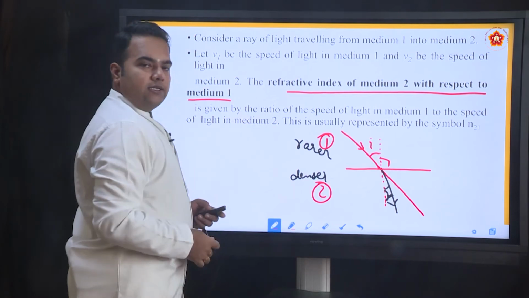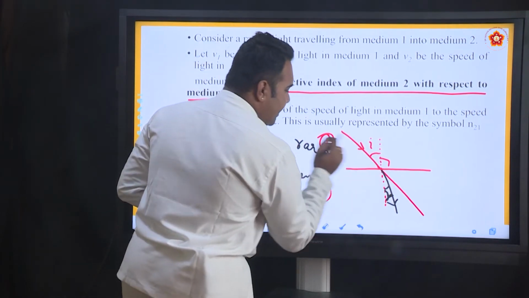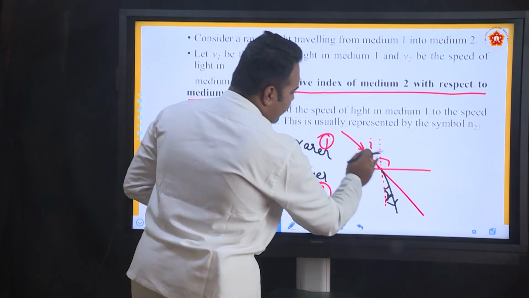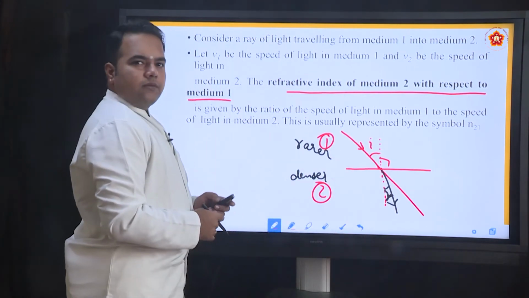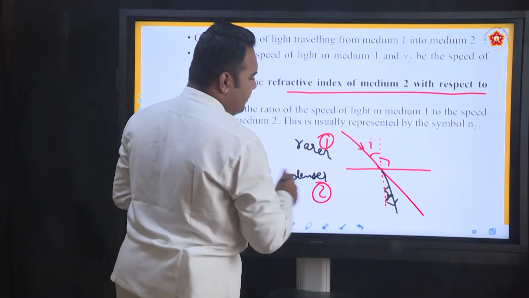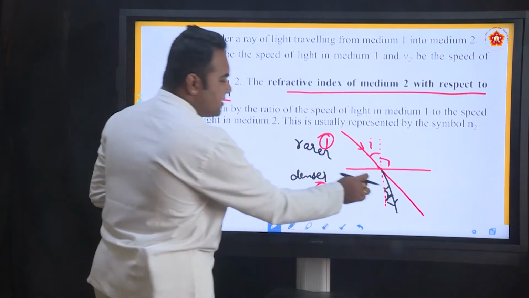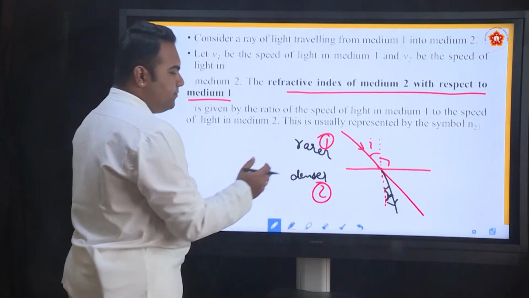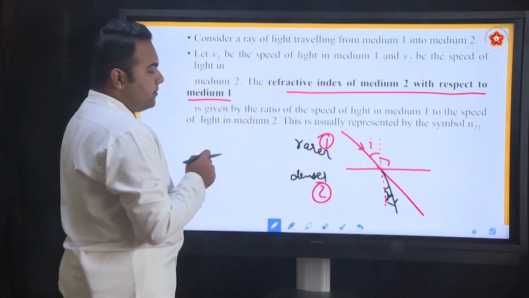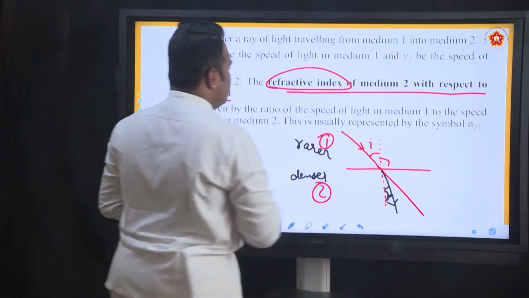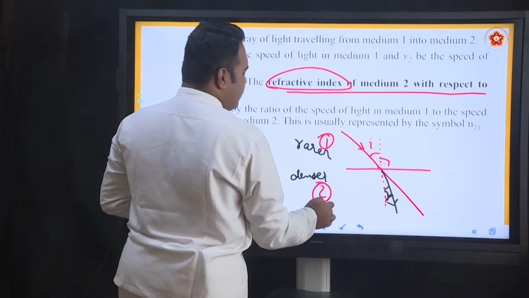Why do we write like this? Because the refraction is happening in medium 2. If there was no second medium, the light ray would have continued to go in the same straight path. But because there is a change in the medium, the light ray is bending in medium 2, and this property of the medium which makes it bend, and which determines to what extent it bends, is given by the refractive index. So, refractive index of medium 2.